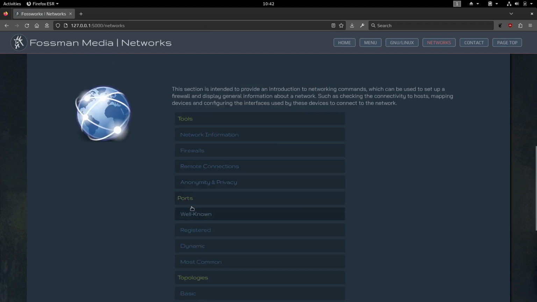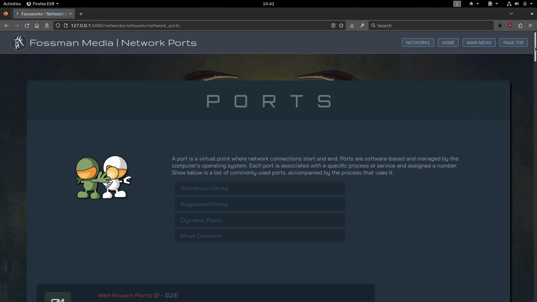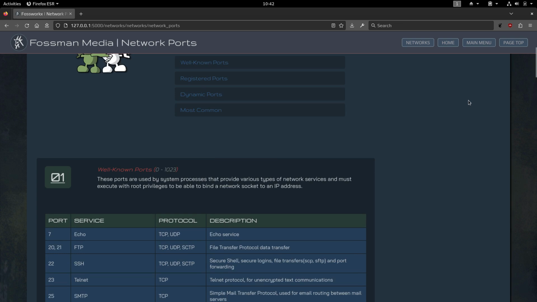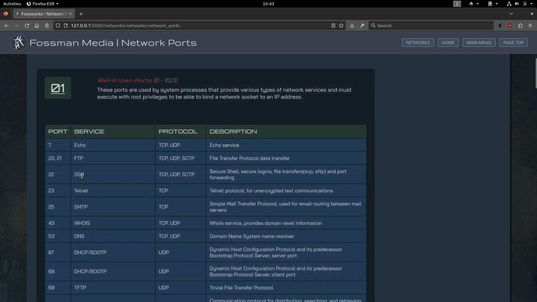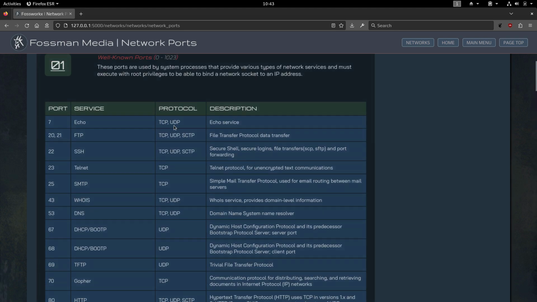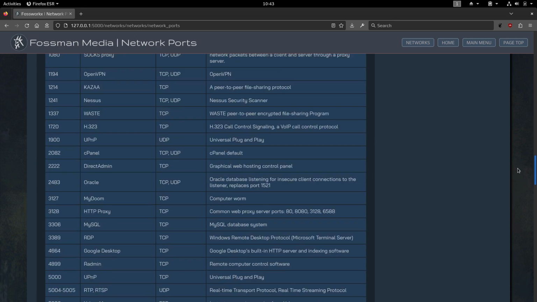Networking tools. And then right here, we have a list of different ports. As you can see, we have well-known, registered, dynamic, and the most common ports, which are very useful. Say if an application isn't able to connect to the internet, you can find out what port that application requires to be open. For example, right here, if I scroll down a bit, we have SSH. So say you're trying to connect to an SSH server or host and you're not able to, you can double check and make sure that that port is allowed in the firewall. So right here, you would check and make sure that 22 is allowed. And it also includes a brief description and the protocols they use along with the ports.